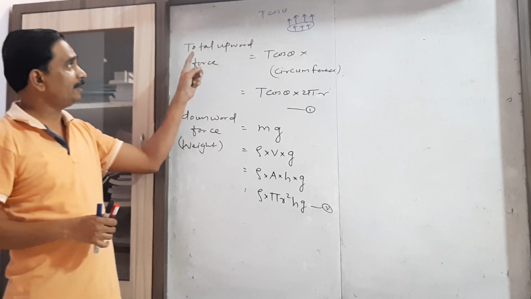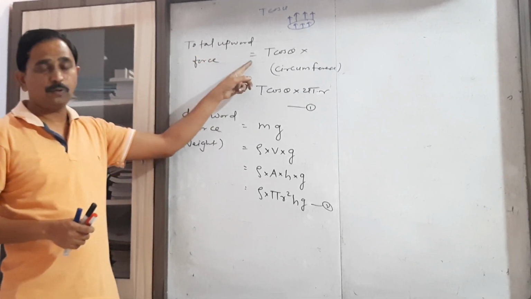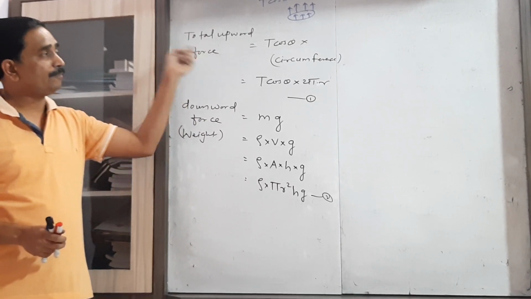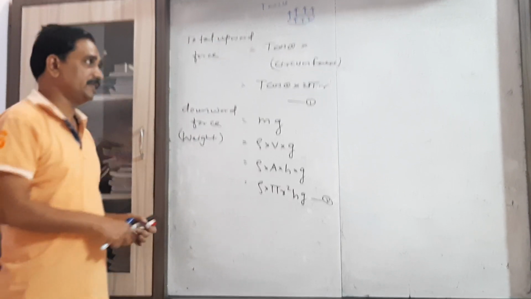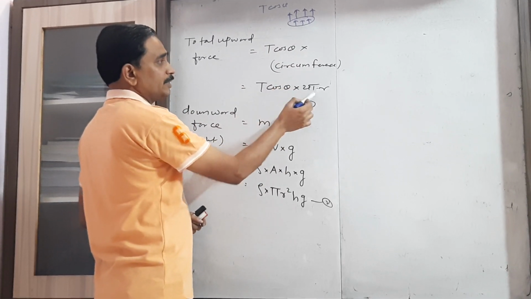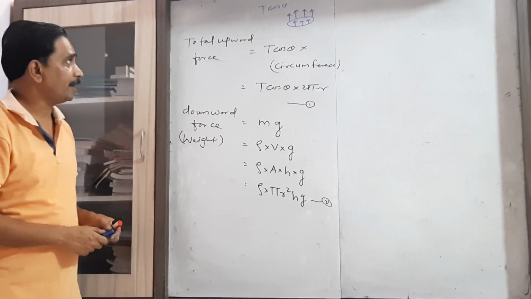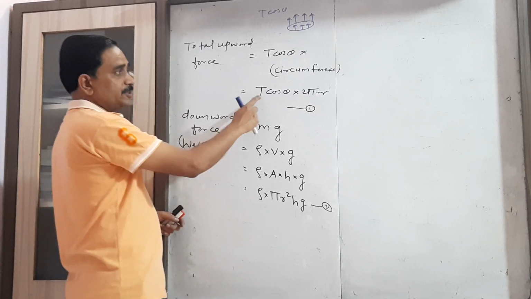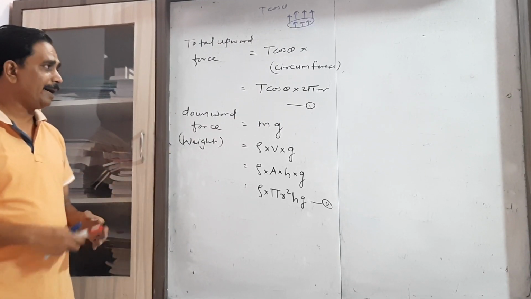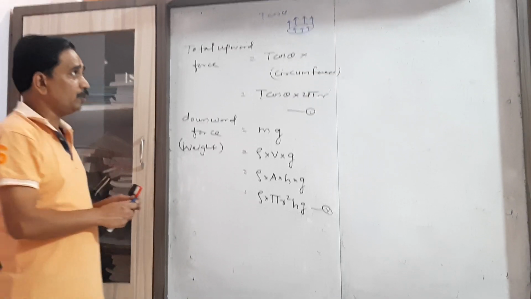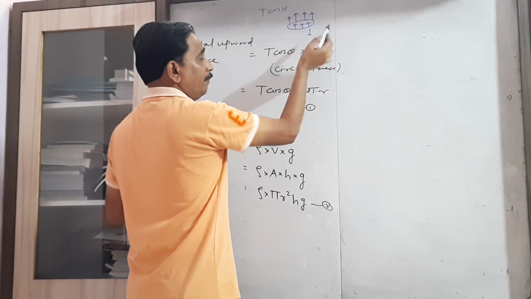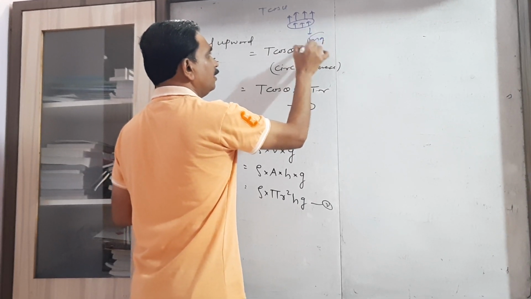So the total upward force equals T cos theta into the circumference of the free surface of the meniscus. This is circular, and the circumference of a circle is 2 pi r. Therefore, the total upward force becomes T cos theta into 2 pi r.